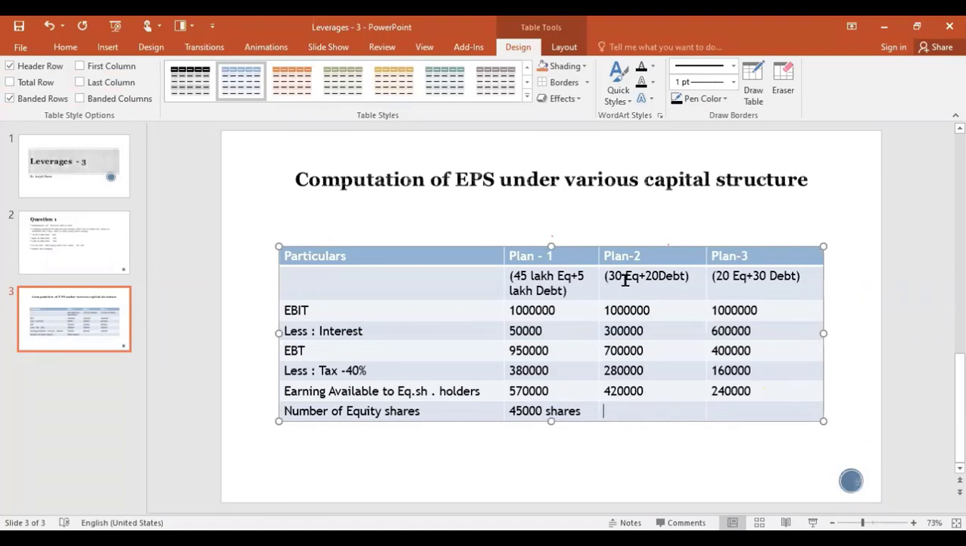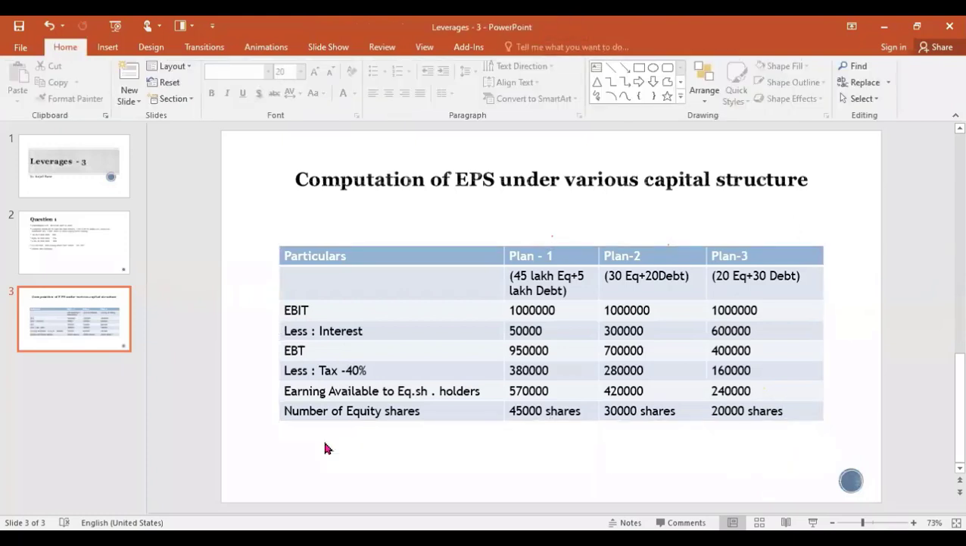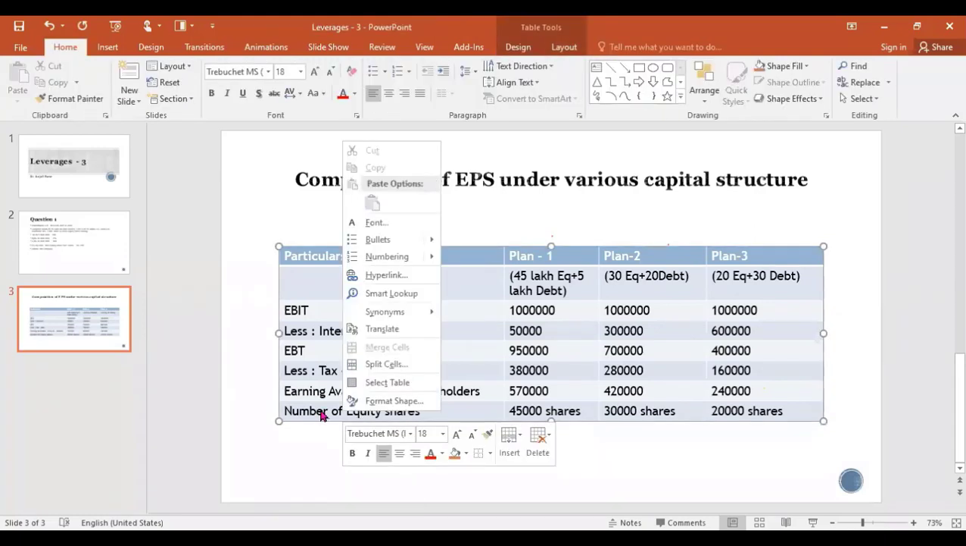And here, 30 lakh equity, each share of rupees 100, means 30,000 shares. And here we have 20,000 shares. Fine. Now we are going to calculate the EPS. EPS equals the earning available to equity shareholders divided by the number of equity shares. How much is the EPS for the first, second, and third plan?